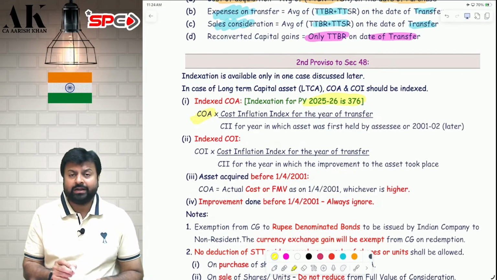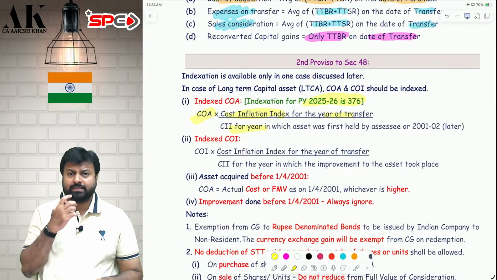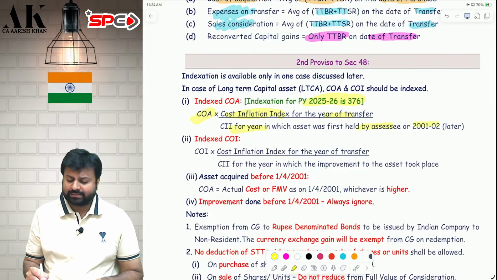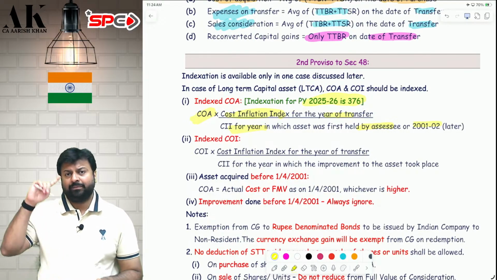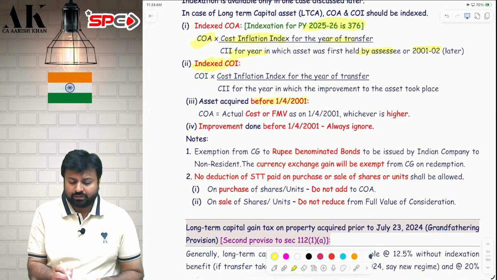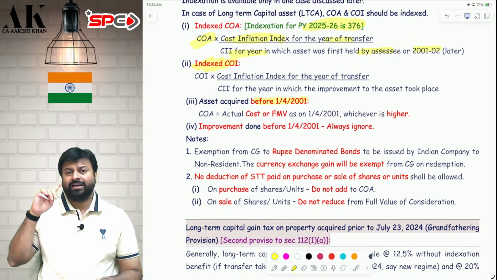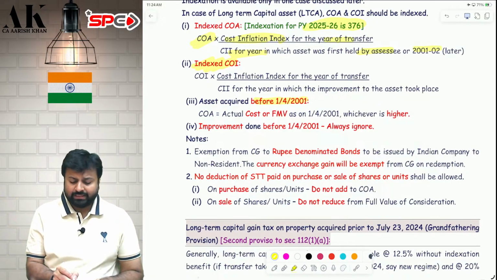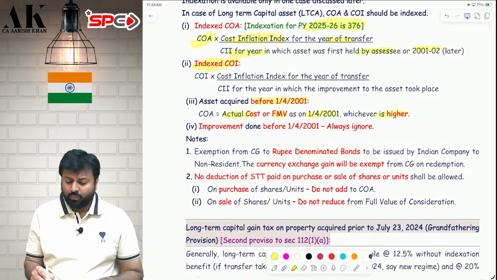How to find out indexation? Indexed cost of acquisition is nothing but cost of acquisition into the cost inflation index of the year of transfer divided by the cost inflation index in the year in which you first acquired the asset, or 2001-02, that is, if you have purchased before 2001. Indexed cost of improvement is also the same thing. Now, if an asset is acquired before 2001, in that case your cost will be actual cost or FMV as on 1st April 2001, whichever is higher.